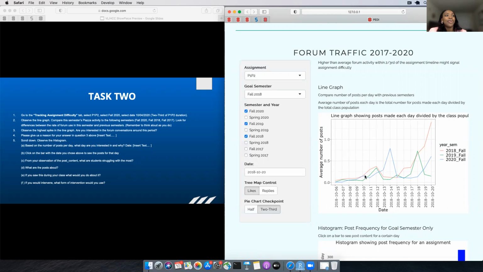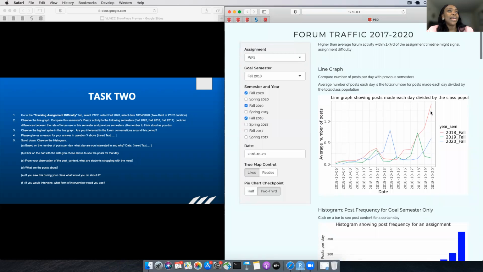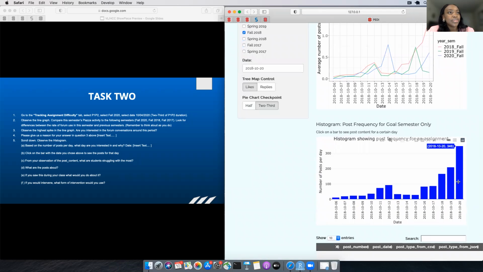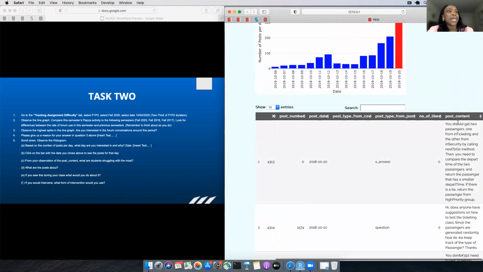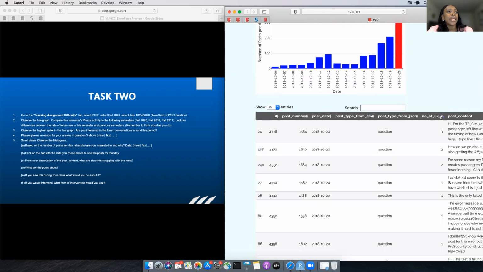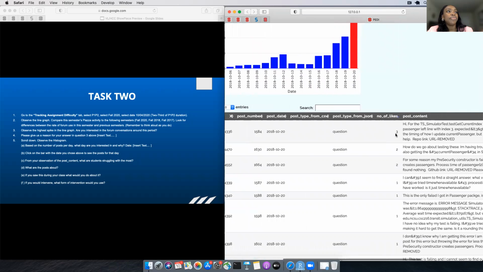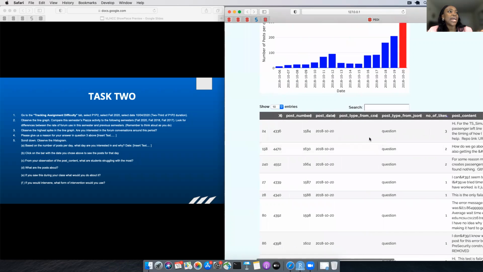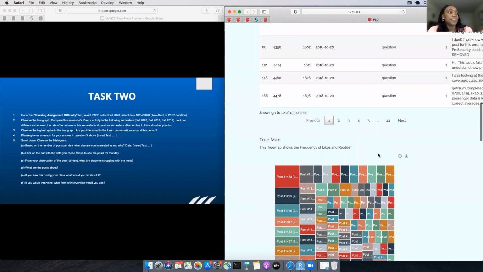They did not work on it on the previous days, though they had 2 weeks before the 20th to work on it. They did not work on it as much until that Saturday, 2 days before the deadline. Students chose to work on this project, and we see that they had a lot of questions. As an instructor, I could go into this graph and see what concepts students are actually struggling with. When I order by number of likes, I see that 3 students have voted for this question, and I might want to provide answers to it.